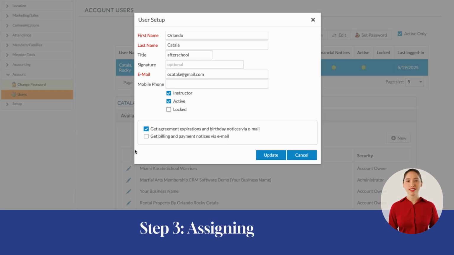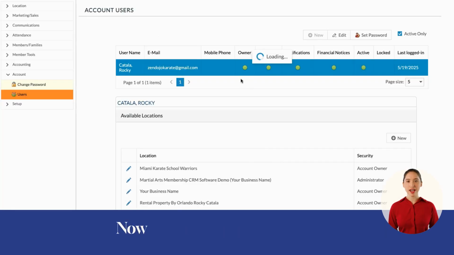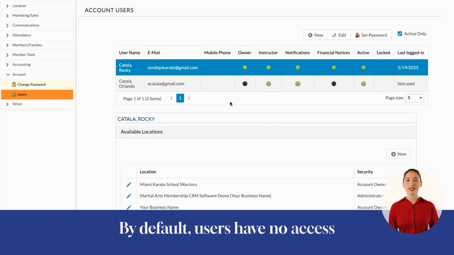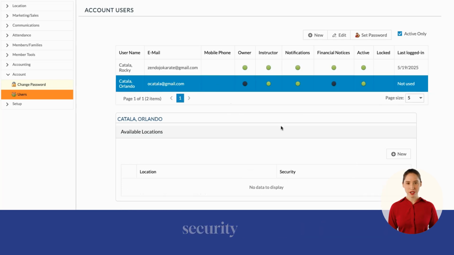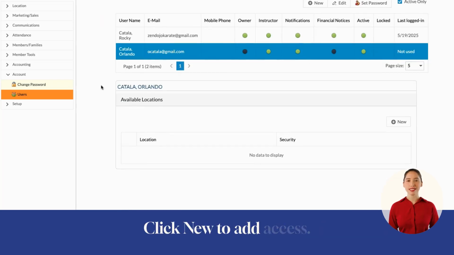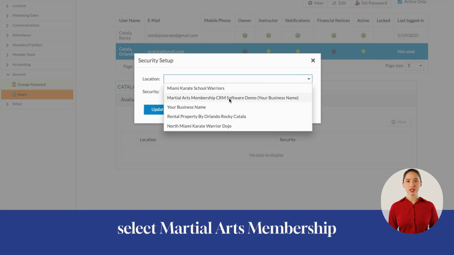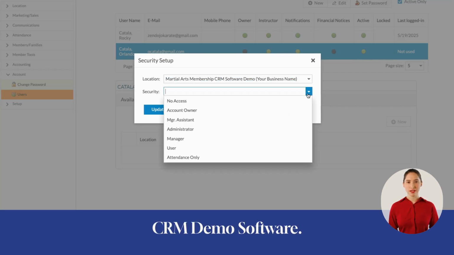Step 3. Assigning security permissions. Now that the user is added, click on their name to assign access permissions. By default, users have no access until you manually assign their security role. Click New to add access. If you have multiple school locations, select which location this user should have access to. For this demo, we'll select Martial Arts Membership CRM Demo Software. Now, choose the appropriate security level.